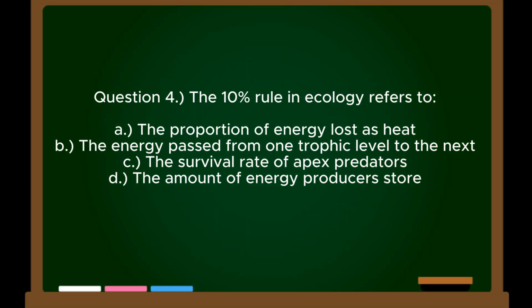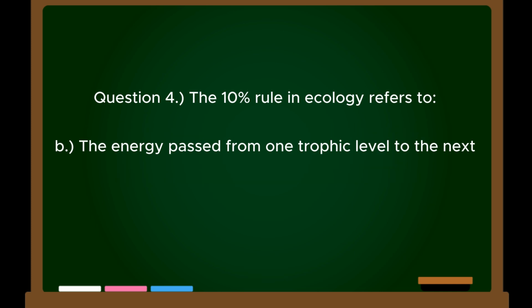Question 4. The 10% rule in ecology refers to: A. The proportion of energy lost as heat. B. The energy passed from one trophic level to the next. C. The survival rate of apex predators. D. The amount of energy producers store. Correct answer: B. The energy passed from one trophic level to the next.